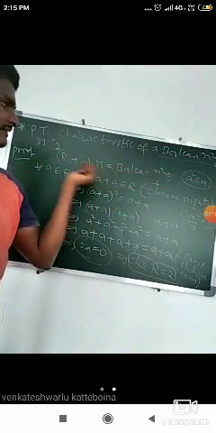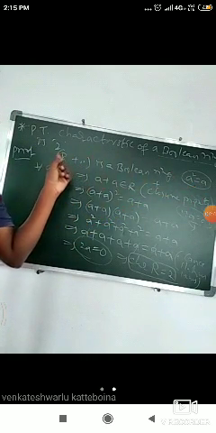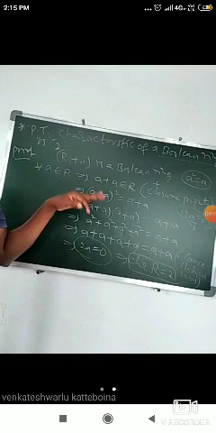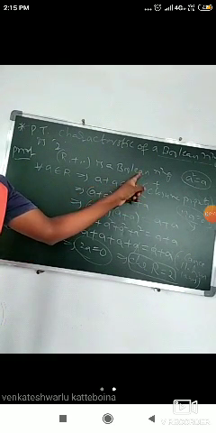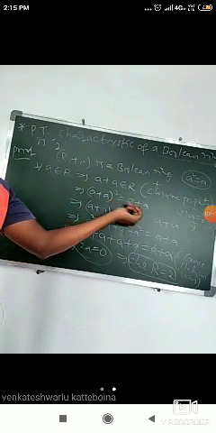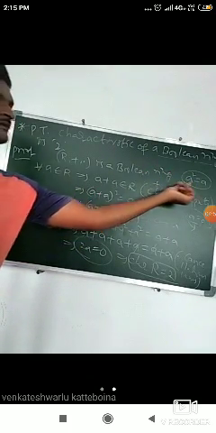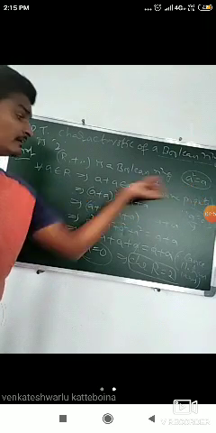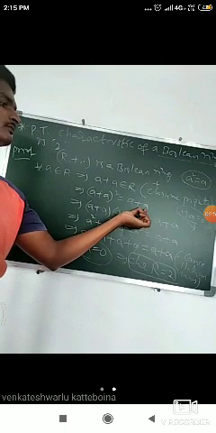That means whenever a is in R, then a square is equal to a, and also R is a ring. By additive closure property, a plus a also belongs to R. Again, we use the Boolean ring property: a plus a whole square is equal to a plus a. Whenever a is in this Boolean ring, we have a square is equal to a. Whenever a plus a belongs to R, we have a plus a whole square is equal to a plus a.